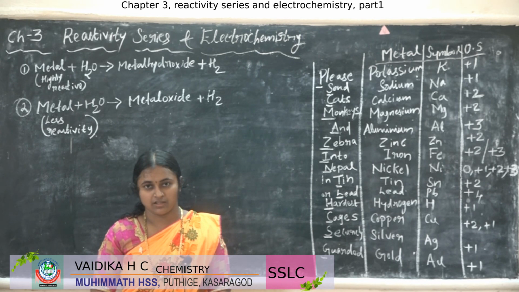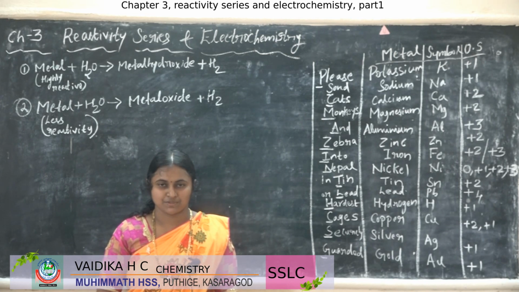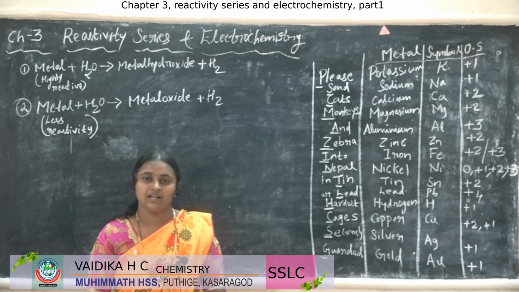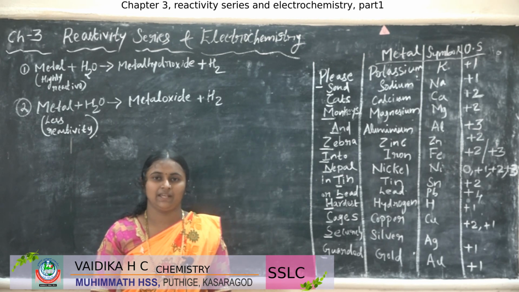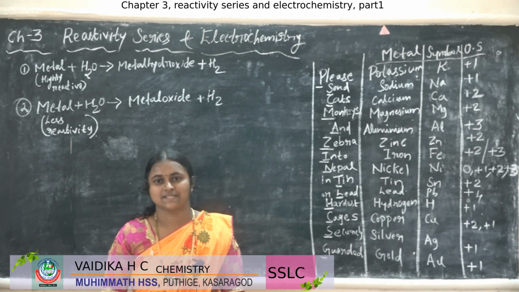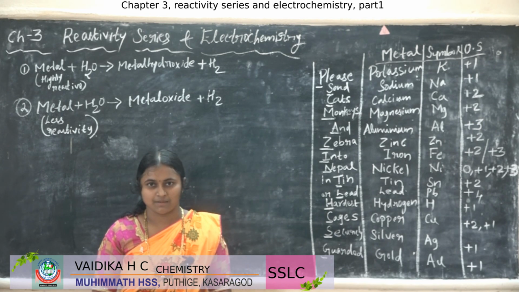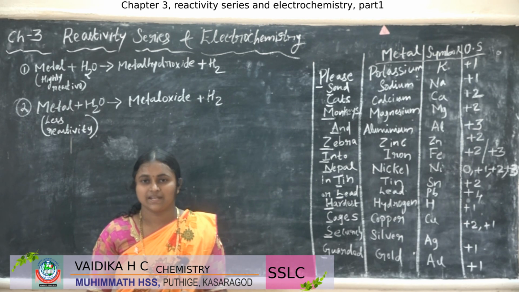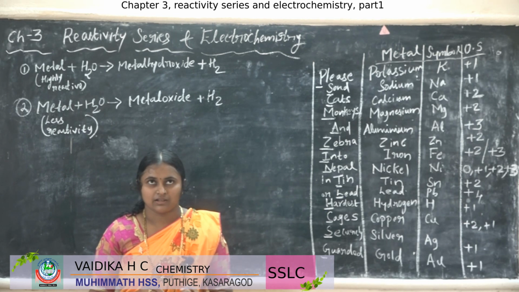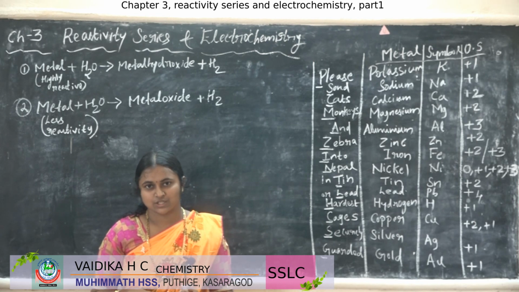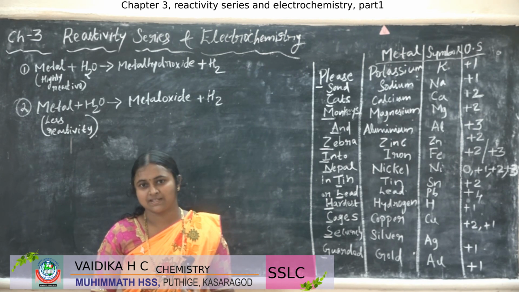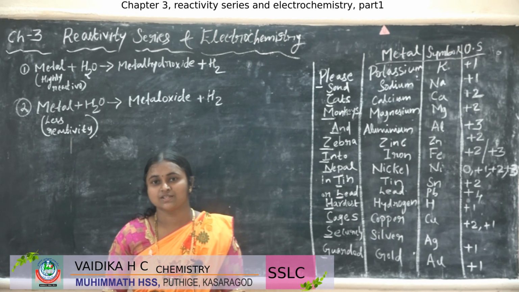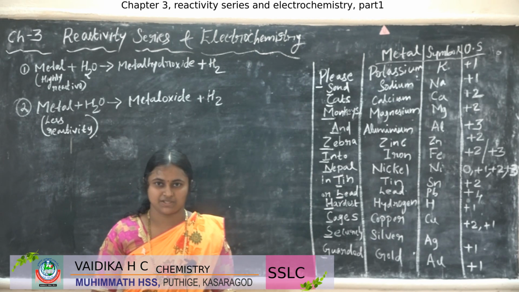How is it possible? Or what is a battery made up of? All this we study in this chapter, along with the galvanic cell, electrolytic cell, electroplating and also the reactivity series. What are the main points? Reactivity series and reaction of some metals with the air, water and also acids, and displacement reaction, and galvanic cell and electrolytic cell. This all you are studying in this chapter.